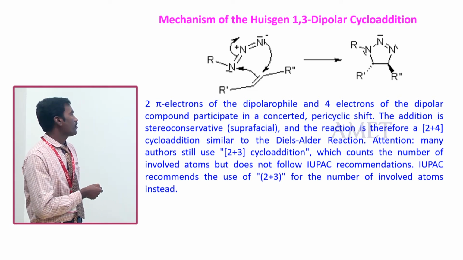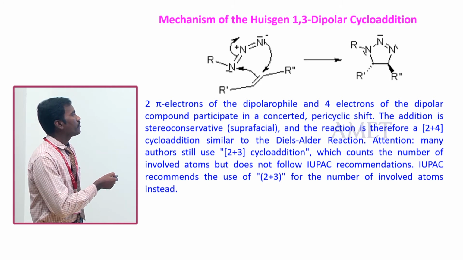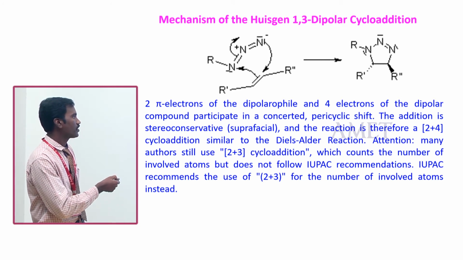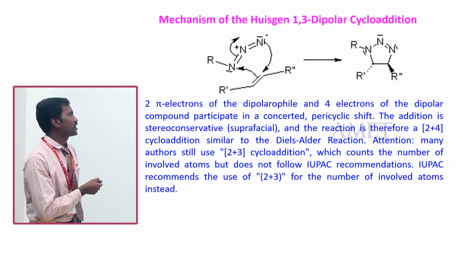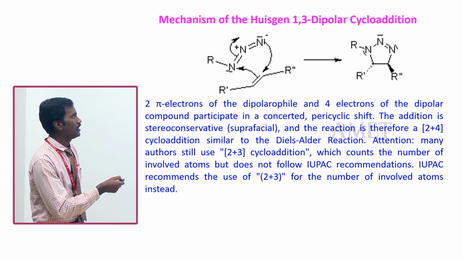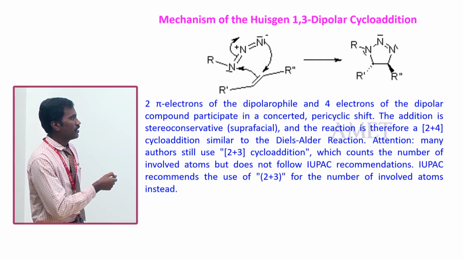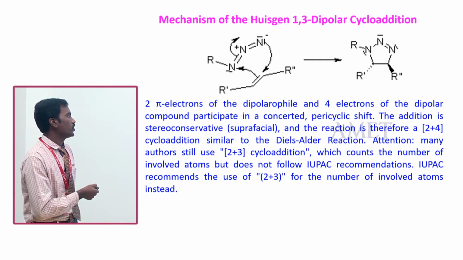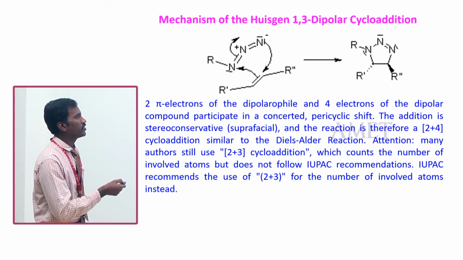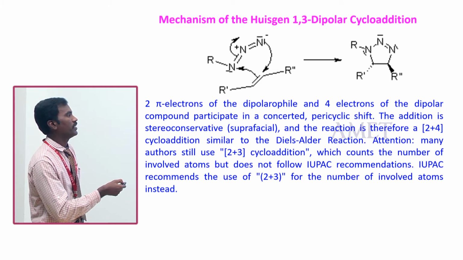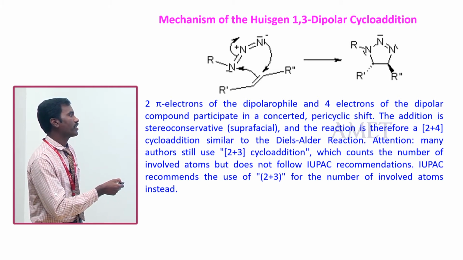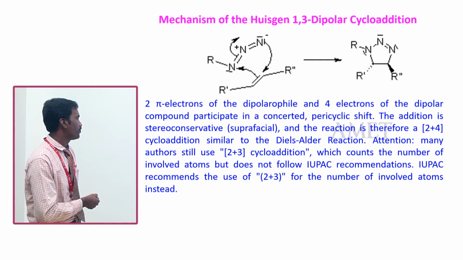The mechanism involves 2 electrons of the dipolarophile and 4 electrons of the 1,3-dipolar compound participating in a concerted pericyclic shift. This is a pericyclic shift. The addition is stereospecific, meaning this is a wedge bond pointing towards above from me, and this is a wedge bond and a dotted bond, which are stereoselective compounds.